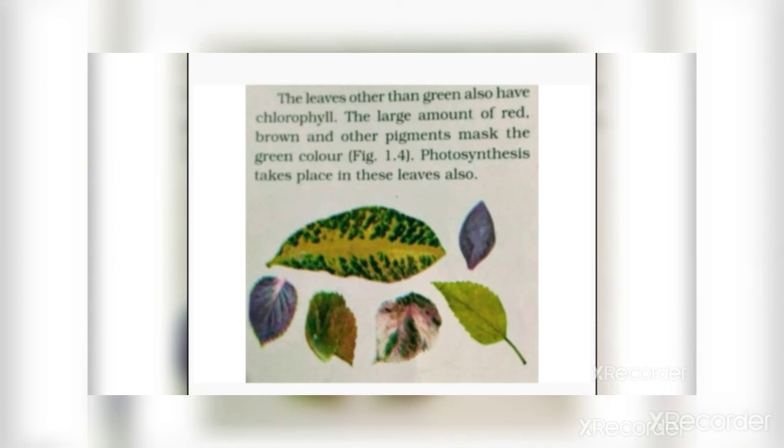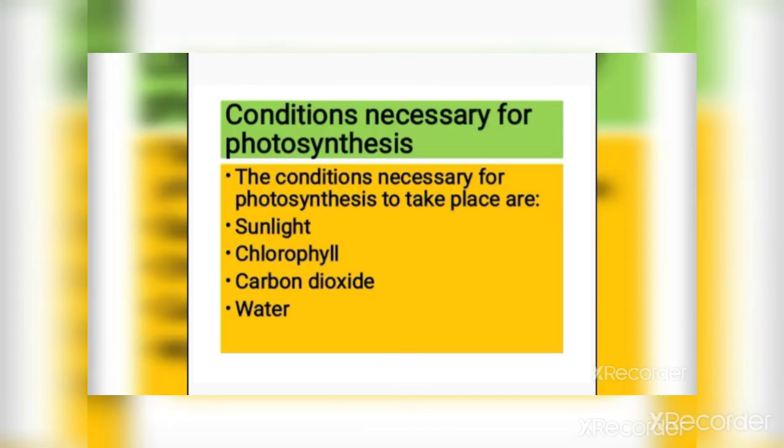Now let us understand what are the necessary conditions for photosynthesis. The conditions necessary for photosynthesis to take place are sunlight. Proper sunlight is necessary. Chlorophyll, green pigment in the leaf, carbon dioxide from the atmosphere, and water.